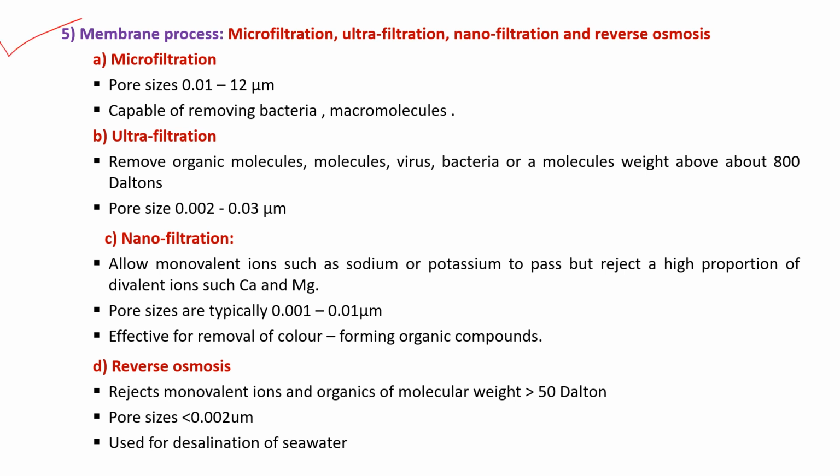Now the membrane process. We are using many types of membranes, like microfiltration, ultrafiltration, nanofiltration, and reverse osmosis for wastewater treatment. In the microfiltration process, the pore size of the filter is 0.01 to 12 micrometer. They are capable of removing bacteria and macromolecules.